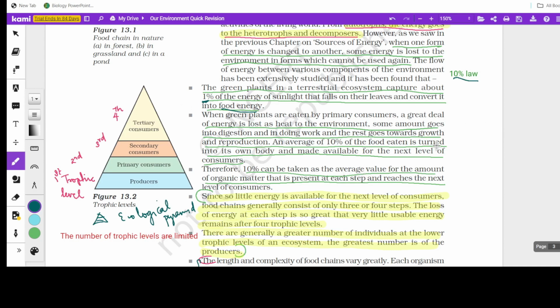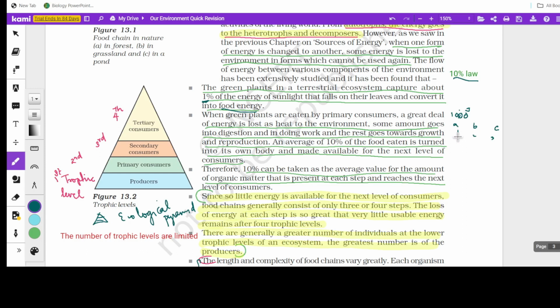For example, if trophic levels A, B, C are there, like grass, rabbit and fox, trophic level 1, 2 and 3, and 1000 joules is available in the case of plants, what will be the energy available for the second trophic level? It is 10% of this.